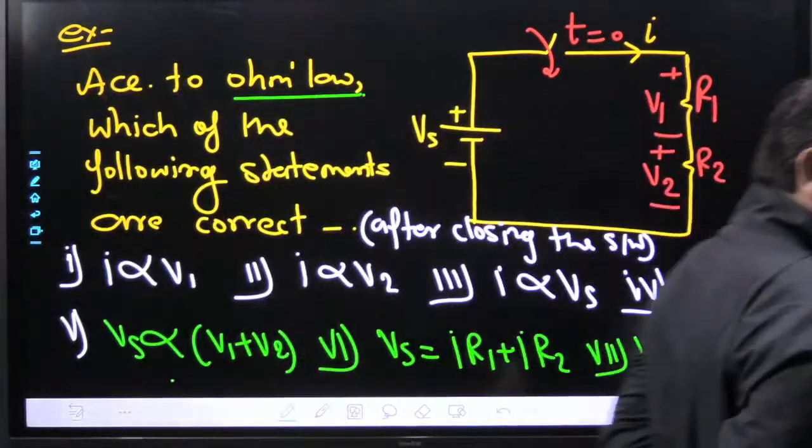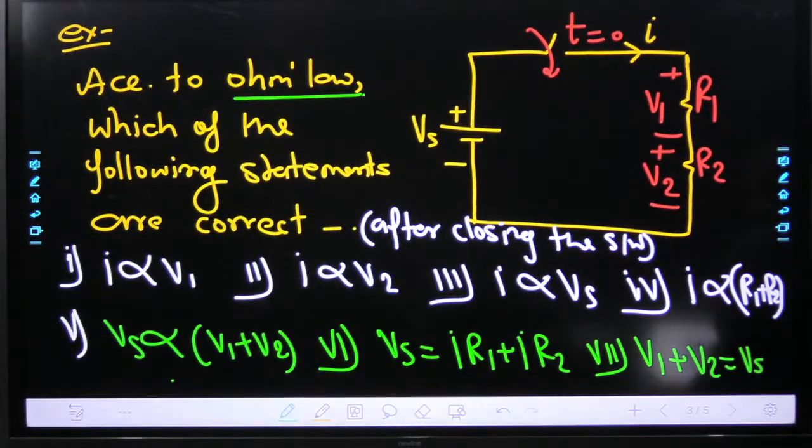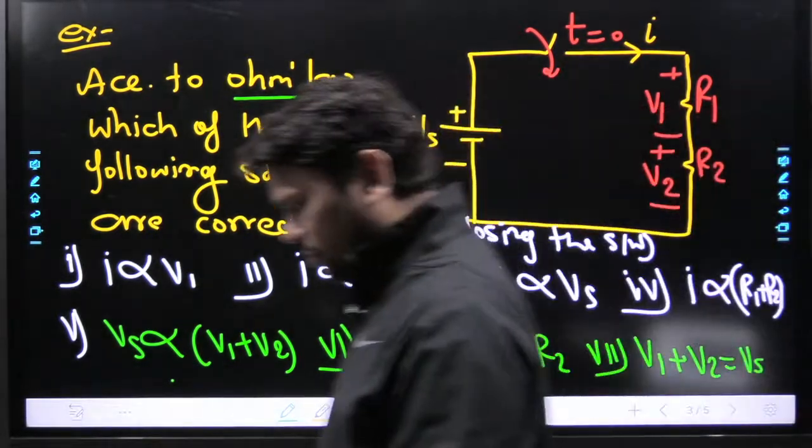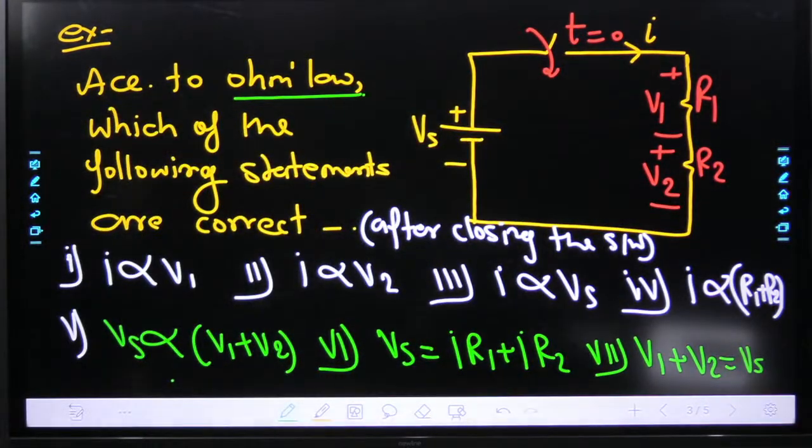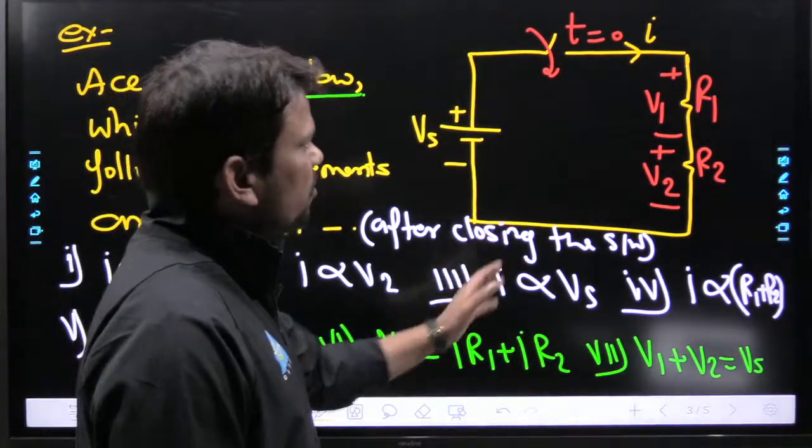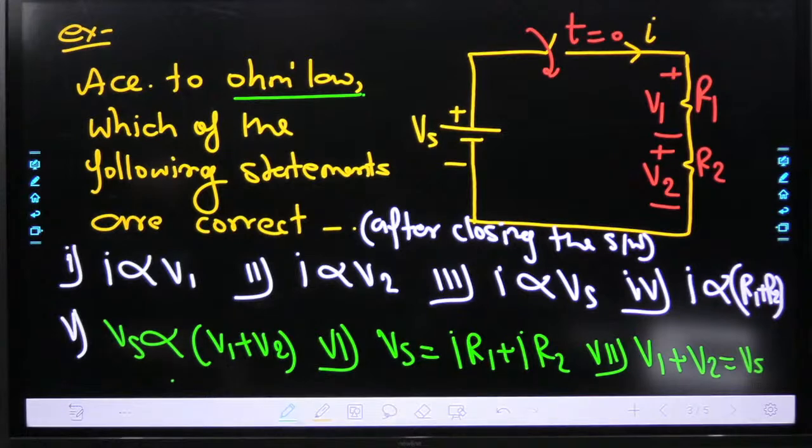Yes, think over it properly. Okay, I'm not coming in front of the board, so you can read the question properly. According to Ohm's law, which of the following statements are correct after closing the switch? Okay, simple circuit, you can observe some Vs is there, I, R1, R2, and the potential differences across R1 and R2 are V1 and V2 respectively.